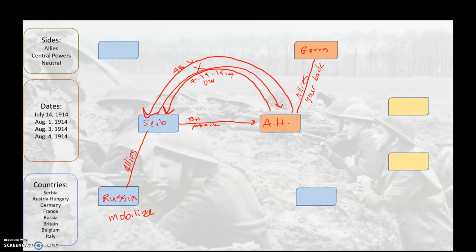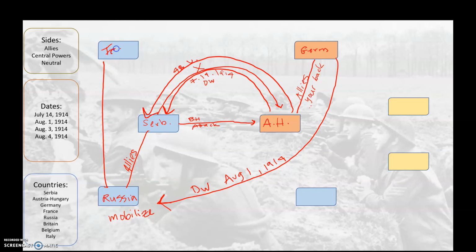Germany notices that Russia is mobilizing their troops, so they declare war on Russia. So declare war, and they declare war on August 1st, 1914.